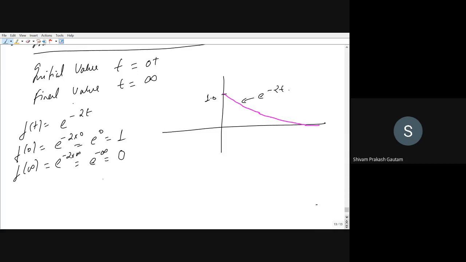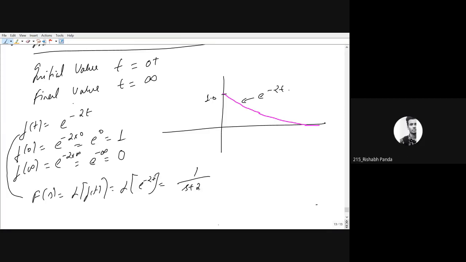So now suppose we take the Laplace transform of this, so F of s will be equal to the Laplace transform of f of t. This will be equal to the Laplace transform of e to the power minus 2t. And what is the Laplace transform of e to the power minus 2t? 1 upon s plus 2.